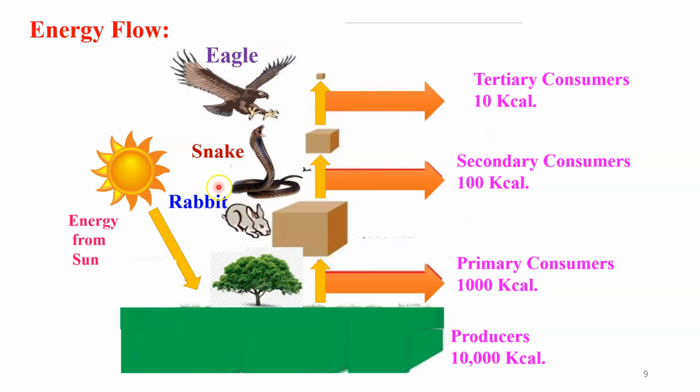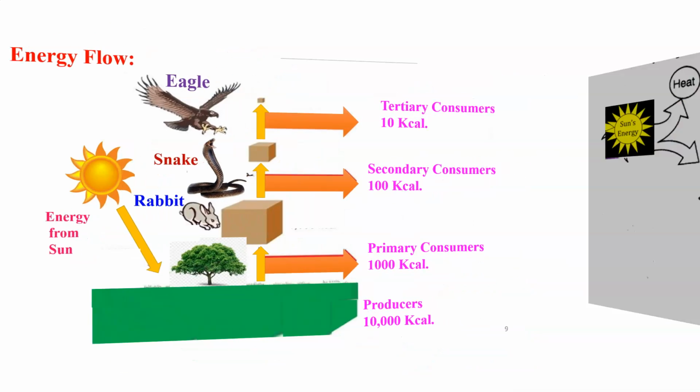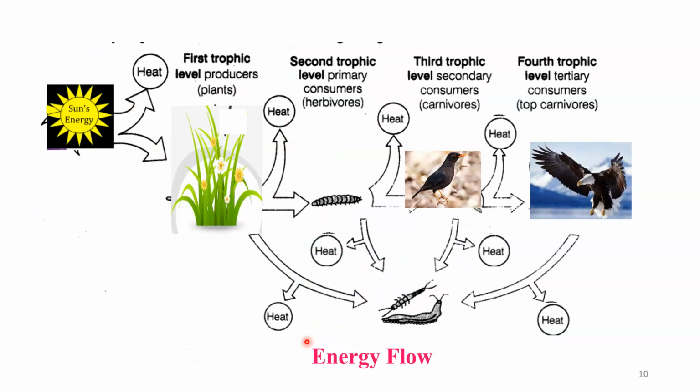The same transfer of energy flow you will find in each and every ecosystem in our surroundings. Dear student, here we have another diagram. In this diagram also, you will find that the sun is the ultimate source of this ecosystem.